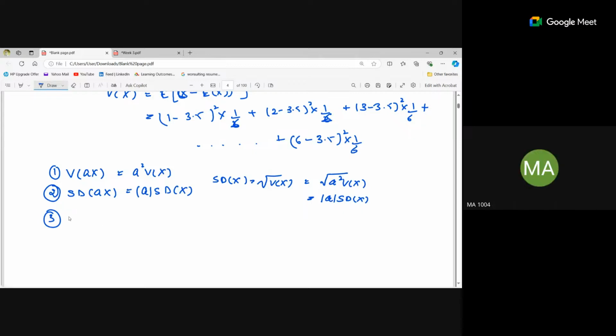Then the third property is variance of x plus a will be variance of x only. We will not take the value of a. If we are multiplying any constant, then we are squaring it. If we are adding any quantity, the variance remains the same. That's it. And the fourth property, the standard deviation of x plus a will also be equal to the standard deviation of x. Are all the properties, the fourth property, clear? Yes, ma'am.